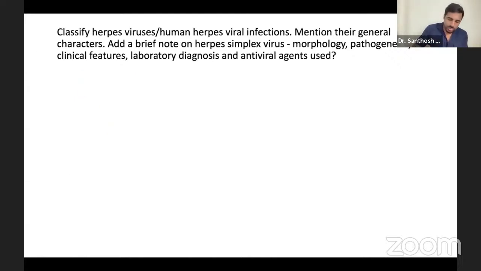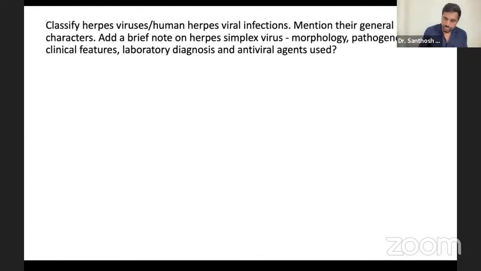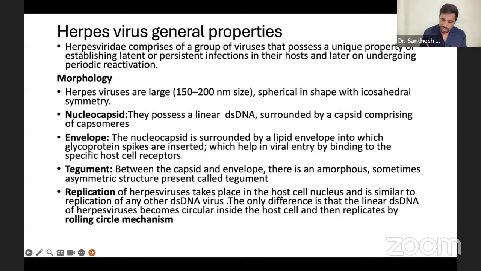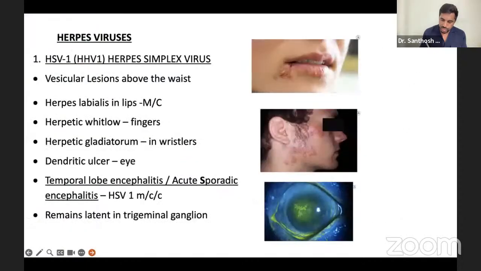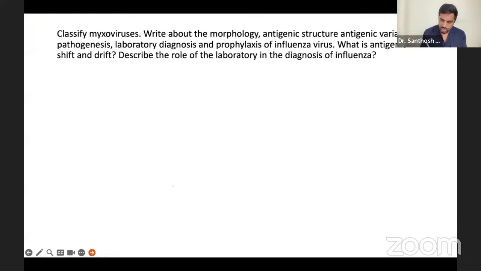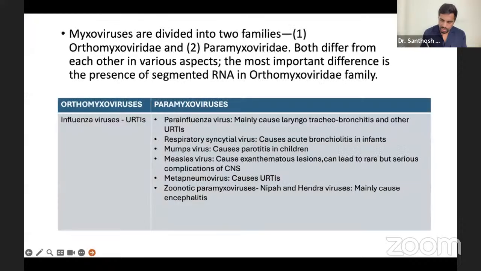Okay, now next slide. So everything is there. Everything is explained: classification of herpes with general features, the picture also mentioned here, and then herpes simplex virus 1 and 2. Everything is mentioned, so these are cell line culture, treatment, everything is mentioned. Okay, fine. Now next one. Next question.